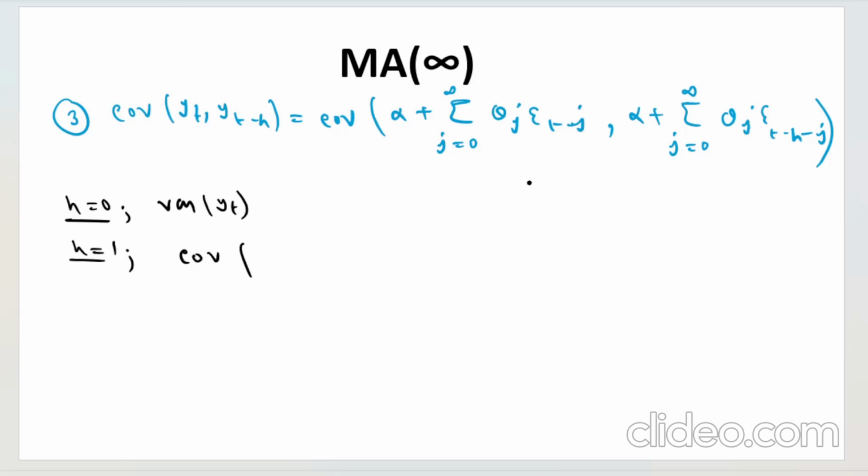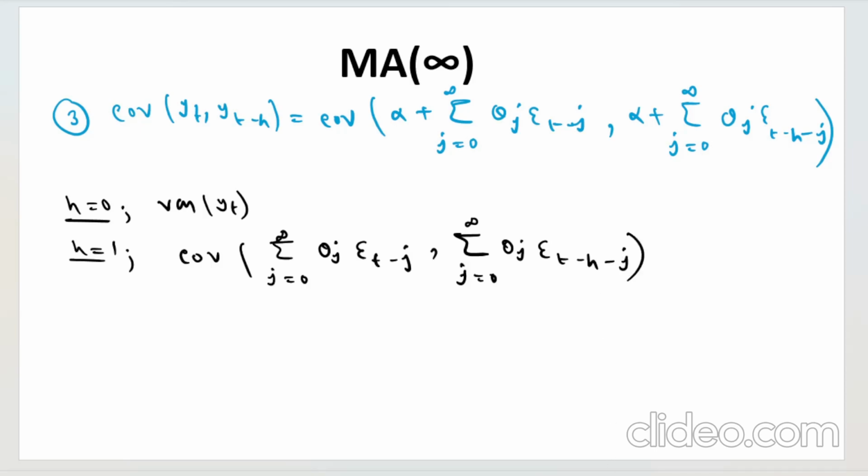What you can see here is that alpha and alpha will not contribute in calculating the covariance, so I am writing only these expressions: summation j from 0 to infinity theta j epsilon t minus j, and then summation j from 0 to infinity theta j epsilon t minus h minus j. Right?